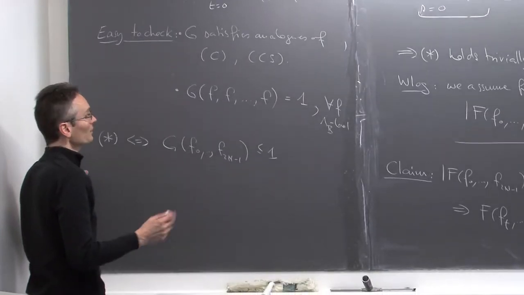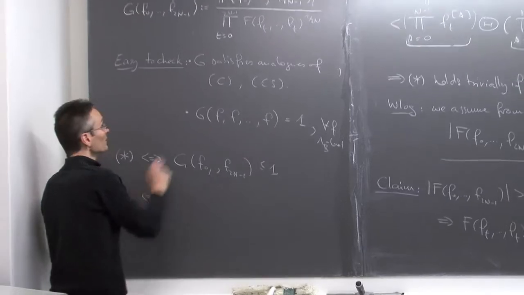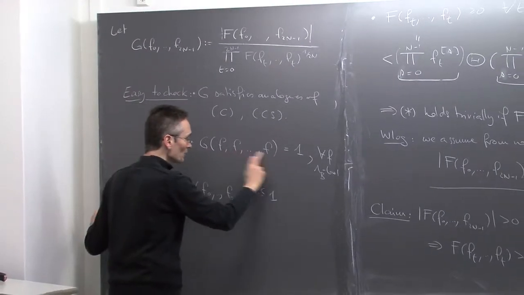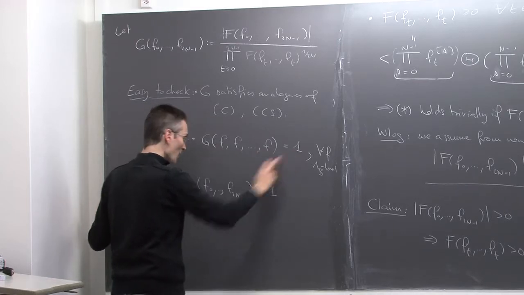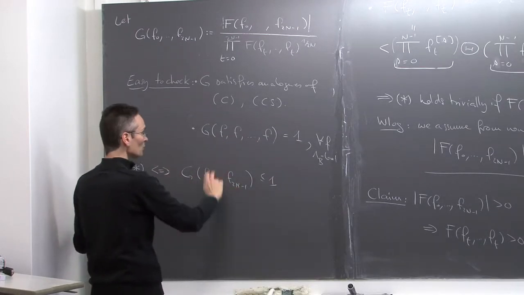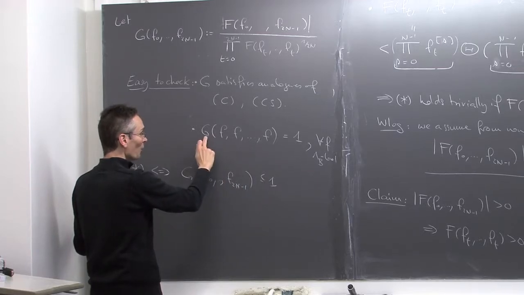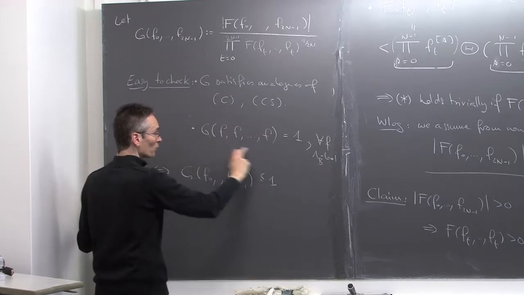But this is the same thing since G, if you take 2n times the same function as argument for the functional G, is given by 1. This is telling you that G attains its maximum when you take 2n-tuples composed of the same function.